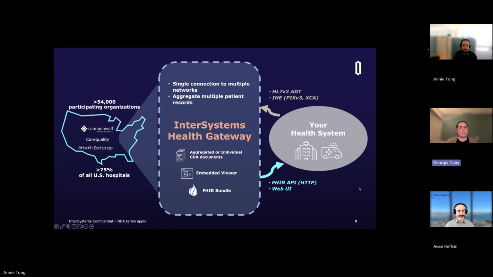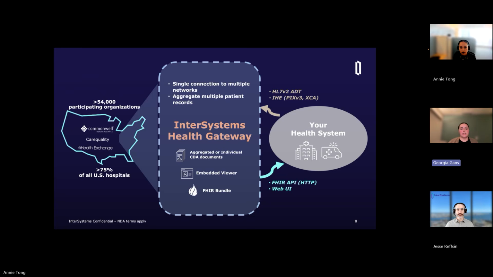Like I said, I want to take a second to give a little more background on the InterSystems Health Gateway solution. The idea is to give our customers one single connection to national health information networks like CommonWell, Carequality, and eHealth Exchange. These networks actually cover more than 75% of US hospitals, so it's a huge bulk of the data that exists in the US.